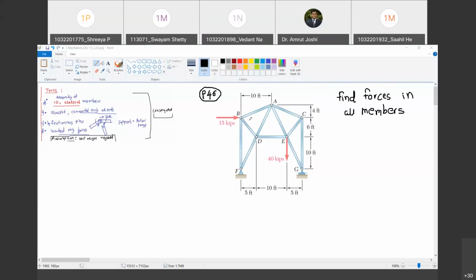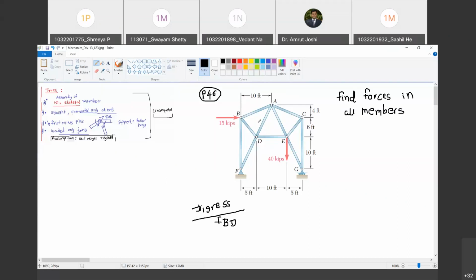Now, let us have a look here. What is the consequence? For understanding the consequence, let me draw the free body diagram of a joint pin at A. Are you with me? Yes, sir. This is a digression. This is not the solution of the problem. I am trying to imbibe some conceptual knowledge about the truss. And therefore, this is a digression. I am going to draw a free body diagram. Free body diagram of what?